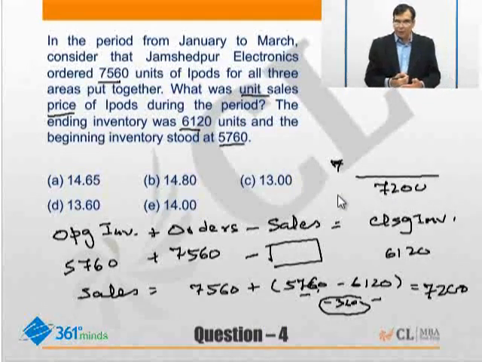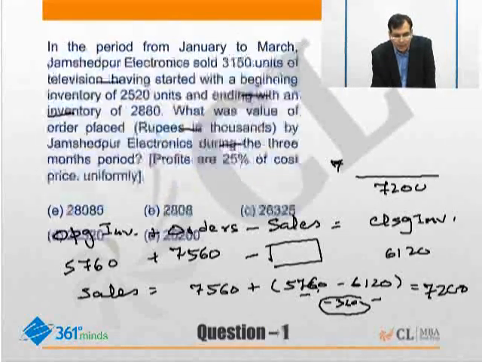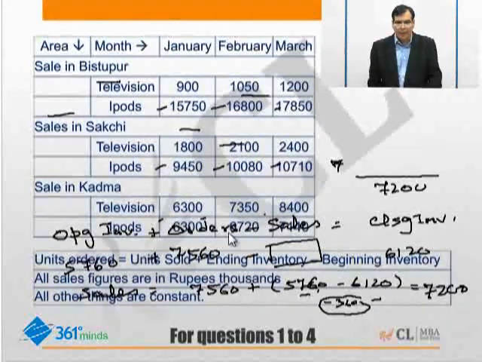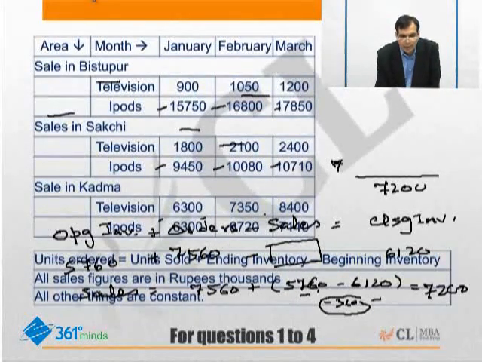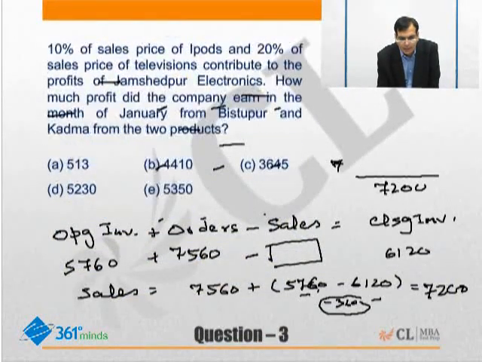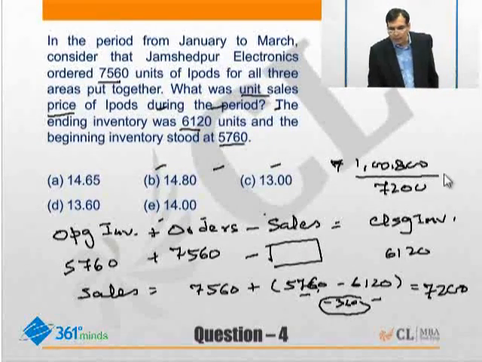In terms of the total sales value, let's go back and check. If you have written that earlier, it will be easier for you. But just for your purpose, it is nothing but the iPod sales for the three months for all three locations, which I had written earlier and which will come out to be 1,00,800. Simple question of dividing now.